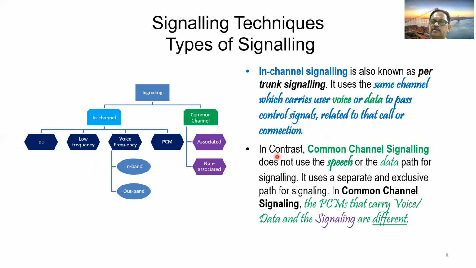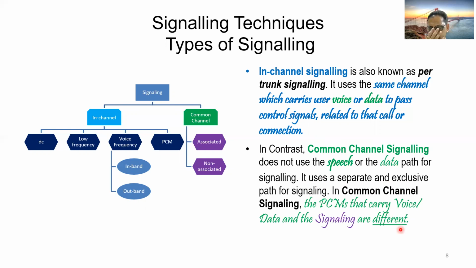In contrast, common channel signaling does not use the speech or the data path for signaling. Opposite to in-channel signaling, in common channel signaling the signaling does not follow the same path of either speech or data. It uses a separate and exclusive path for signaling. The PCMs that carry voice or data and the signal are different.